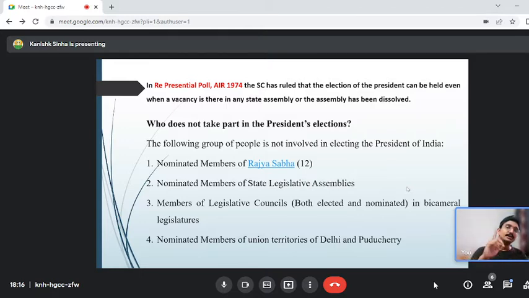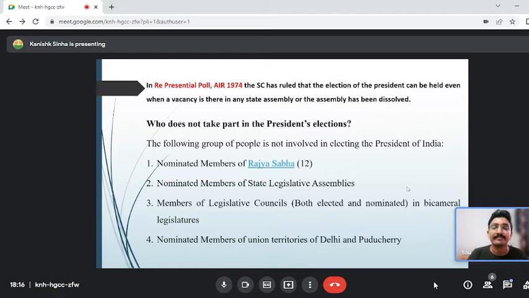This is also important. Who does not take part in the president election? That is the nominated members of the Rajya Sabha, nominated members of the state legislative assembly, members of the legislative council, and nominated members of the Union Territory of Delhi and Puducherry. Now, legislative council. Remember this in a bicameral legislature. Can anyone tell me how many states have a bicameral legislature? It is 6 or 7.